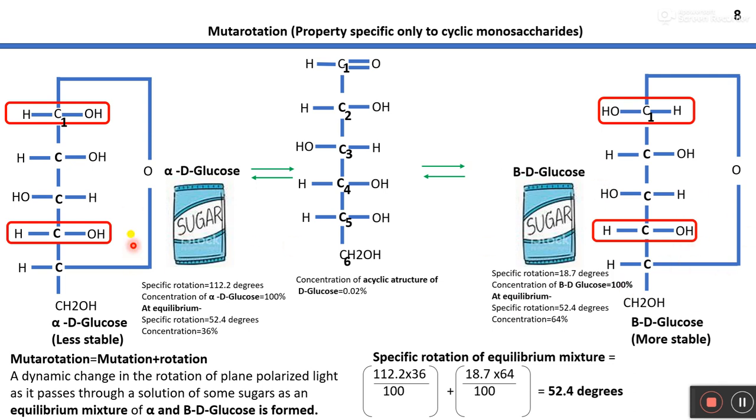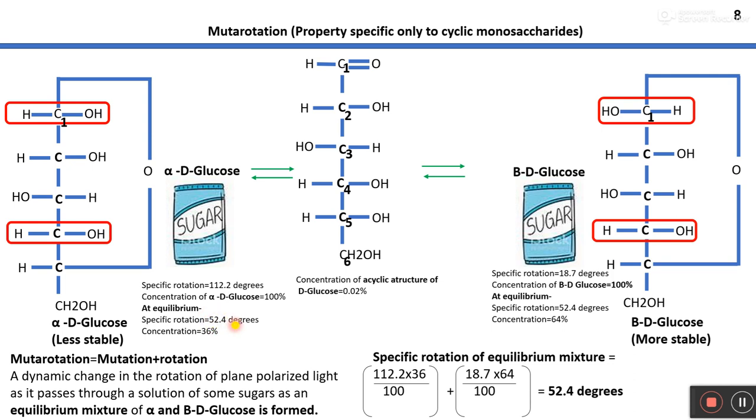Since alpha D glucose is an optically active compound, its specific rotation value is 112 degrees, and the specific rotation of beta D glucose is around 18.7 degrees. When it achieves equilibrium, the specific rotation of the equilibrium mixture would be only 52.4 degrees.